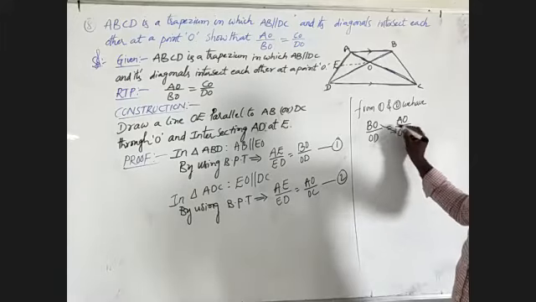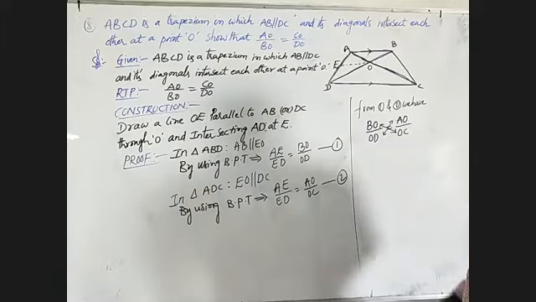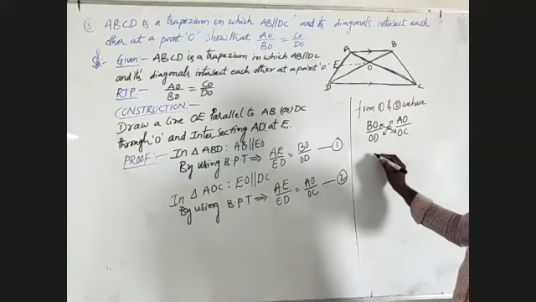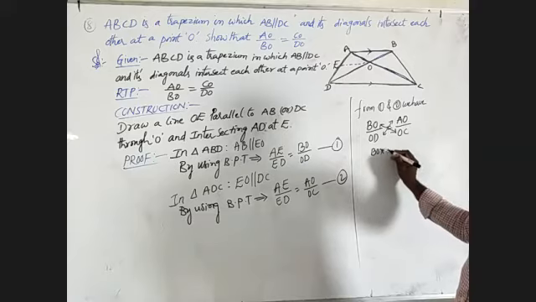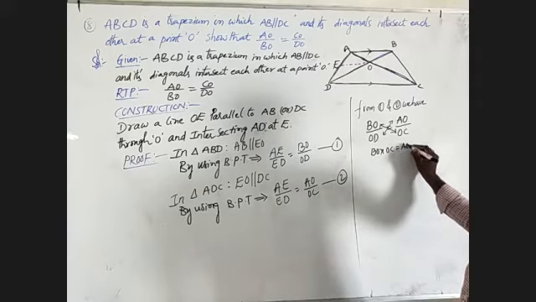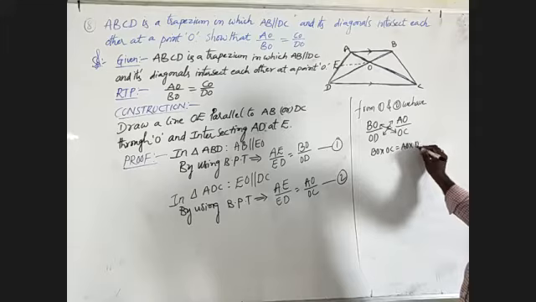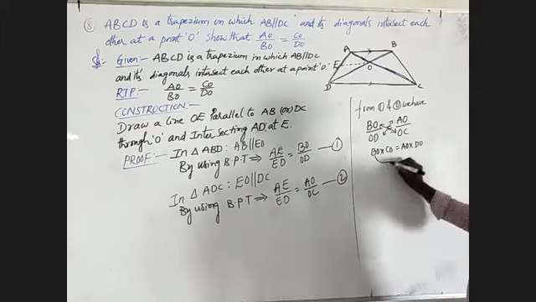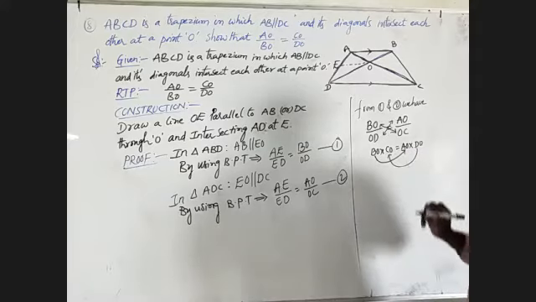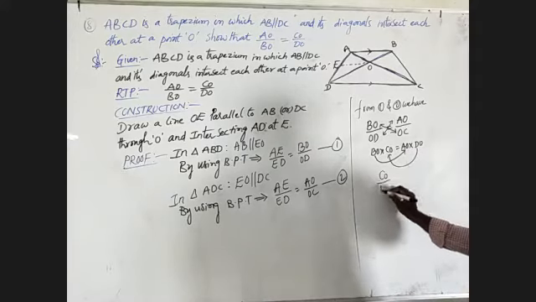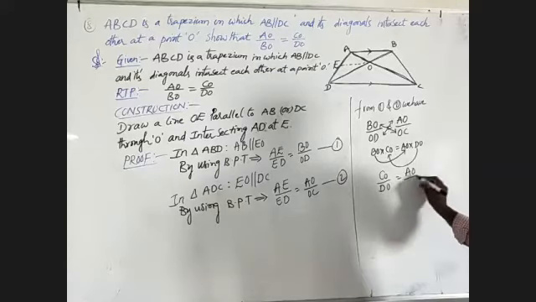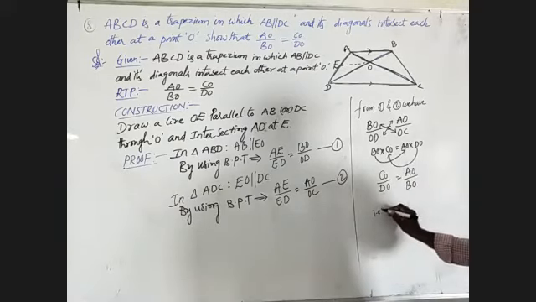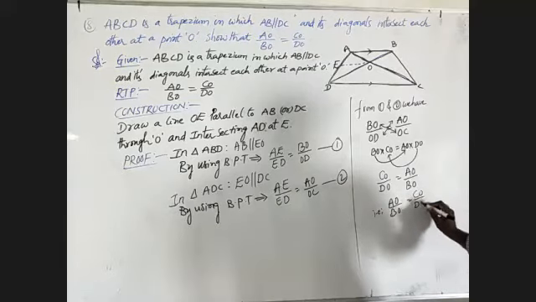By interchanging their values, this value becomes this side. That means BO into OC must be written as AO into DO. OC we also write as CO. These values become this side and these values become that side. That we write as CO by DO must be equal to AO by BO. Finally, AO by BO must be equal to CO by DO.